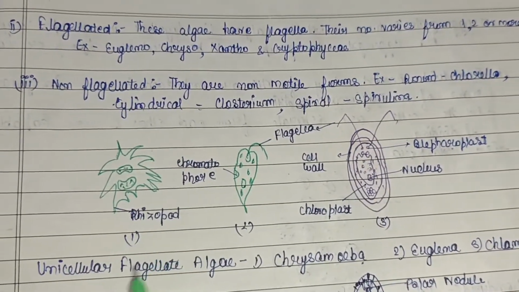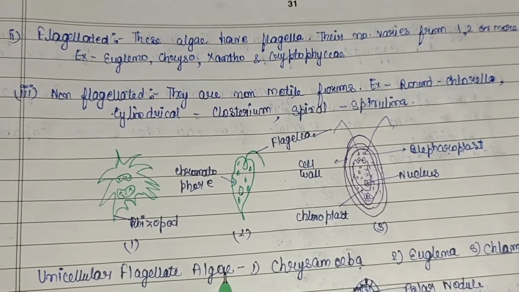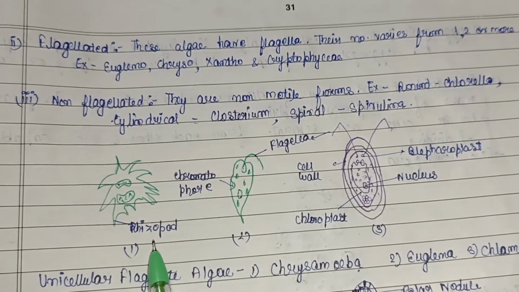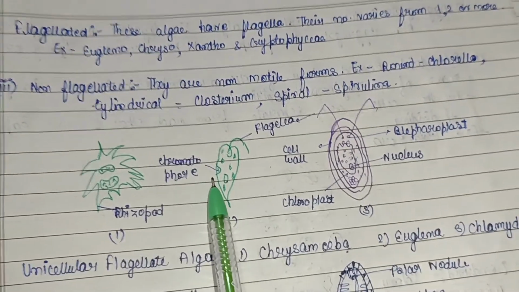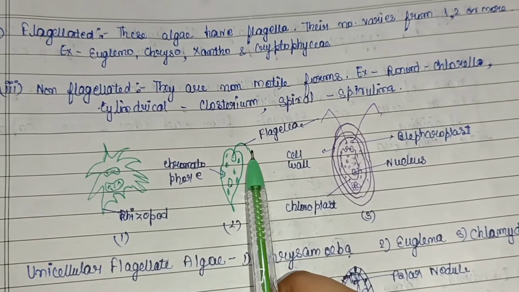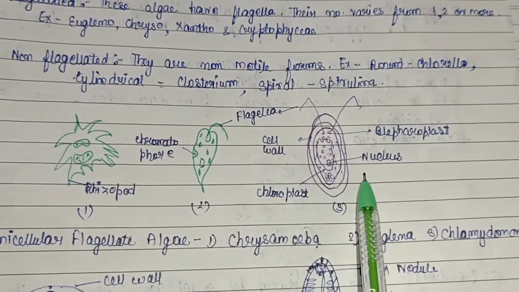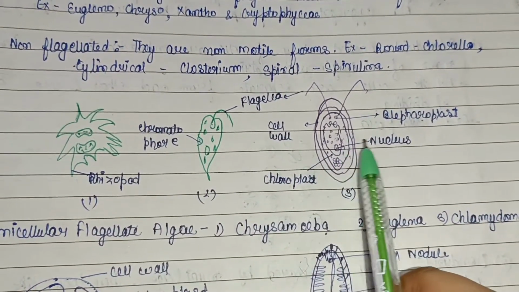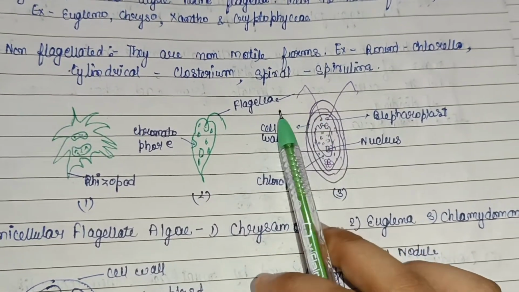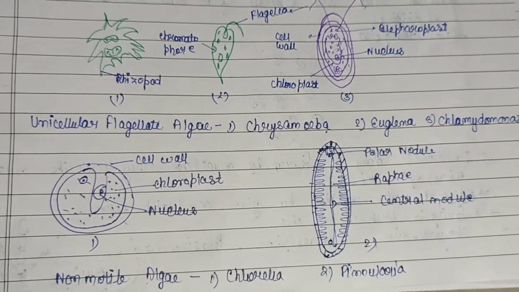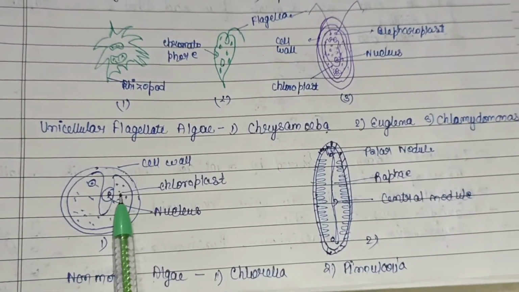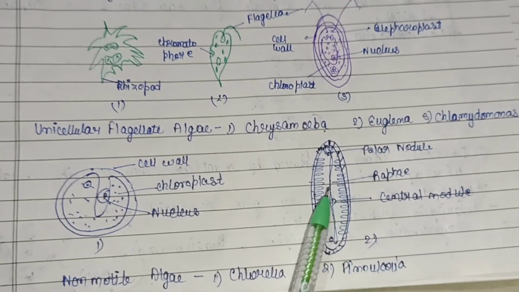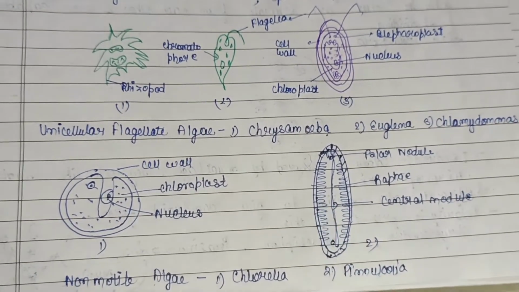So this is an example of unicellular flagellate algae, that is Chrysamoeba. It has rhizopodia, that is cytoplasmic projections. Then Euglena, it has a chromatophore and flagella also. And in case of Chlamydomonas, it has chloroplast, nucleus, cell wall, and also flagella. Then the non-motile algae, or non-flagellated algae. So first here is Chlorella and the second is Pinnularia.